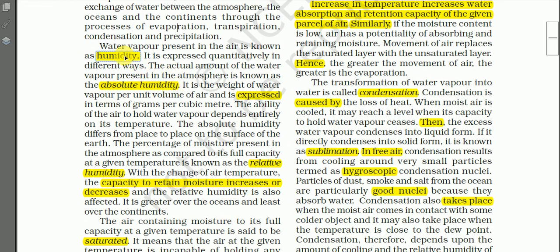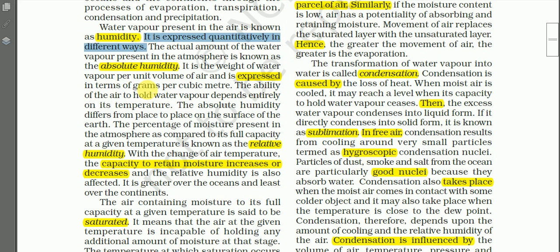And see here, water vapor present in the air is known as humidity. The amount of water vapor present in the air is known as humidity, and the humidity is expressed quantitatively in different ways. So what are the different ways? Let us read. The actual amount of water vapor present in the atmosphere is known as absolute humidity. Okay, the actual amount of water vapor present in the atmosphere is known as absolute humidity.